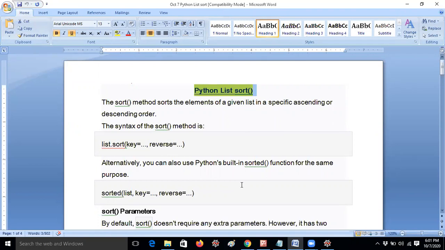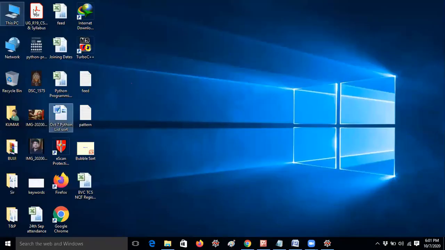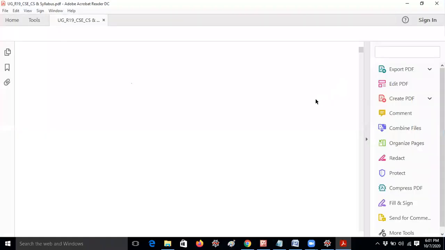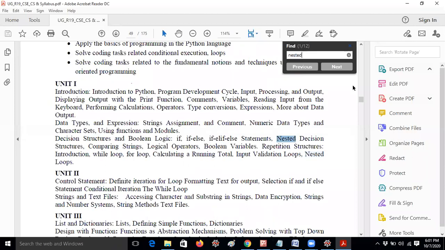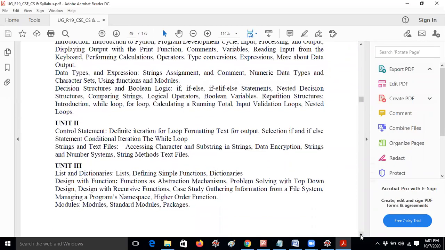Actually, in unit 3 there is the concept of list. You know that already. According to the syllabus pattern, we have lists and dictionaries in that unit. We already covered the list concept in unit 1 itself. I think many of the students already know. I have also uploaded the remaining videos on YouTube, so if you want to check, you can check.